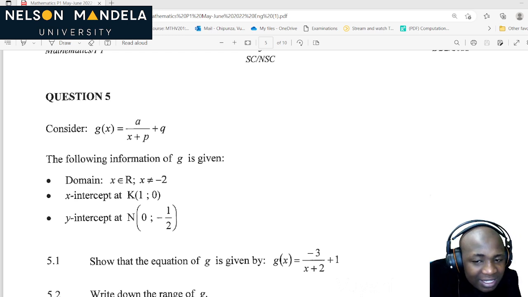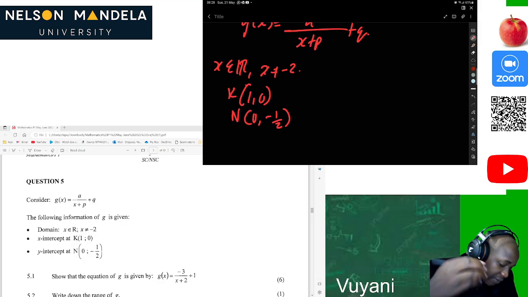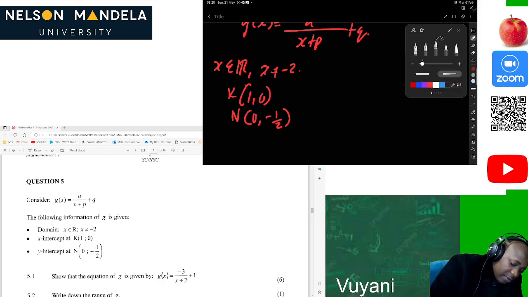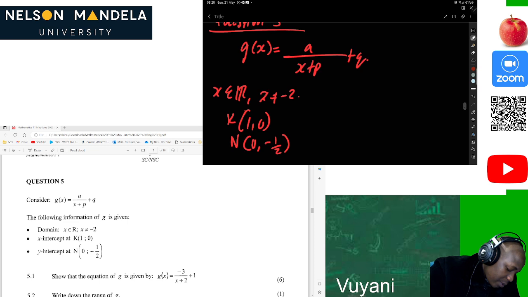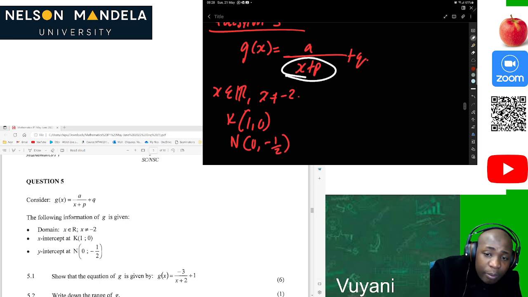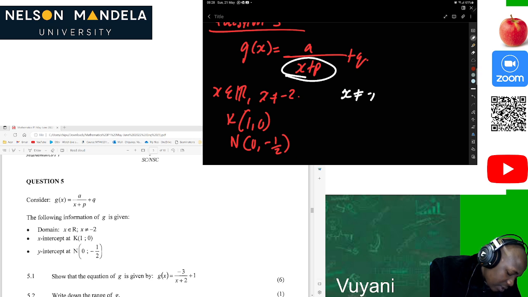Oh guys, this is sweet. Let's analyze this first and see if this one is proper. We know that in order for us to determine the domain of this certain function, the domain is always x is not equal to -p.